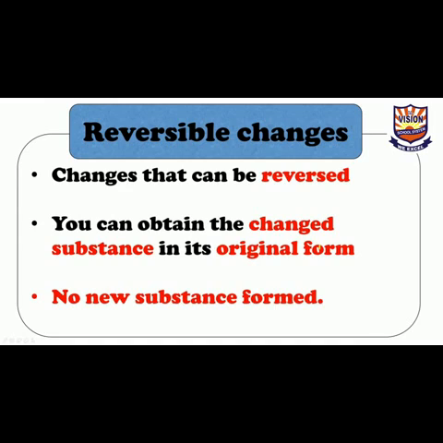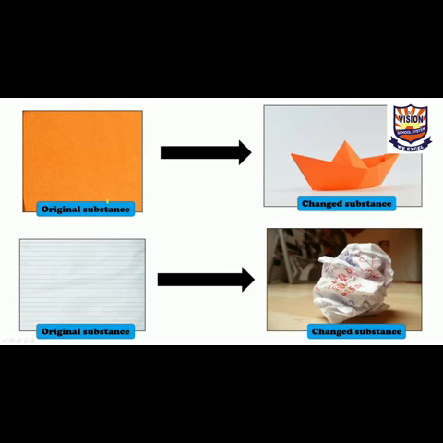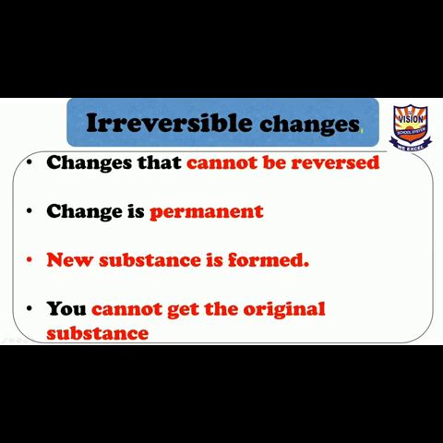Alright, the changes are classified into two, reversible and irreversible. Reversible changes can be reversed. You can obtain the changed substance in its original form. No new substance is formed. This change can be reversed. Let's see the example. We have paper. We made a paper boat, but now we want our paper back, our substance as it was before. We can have it back in the form it was before.